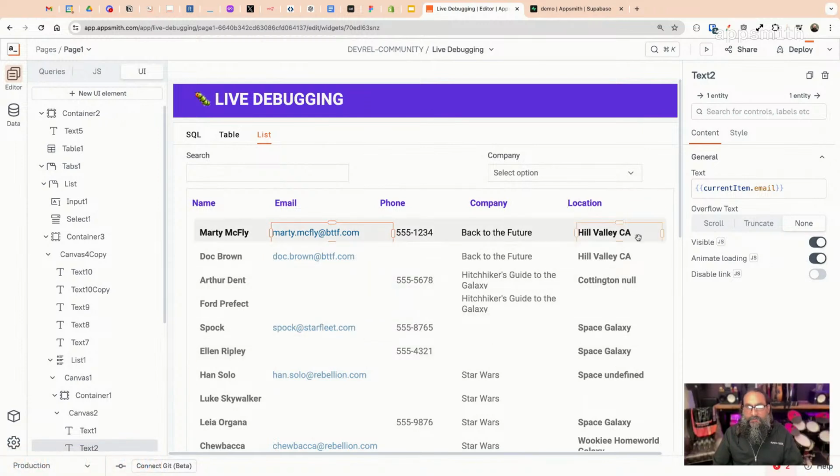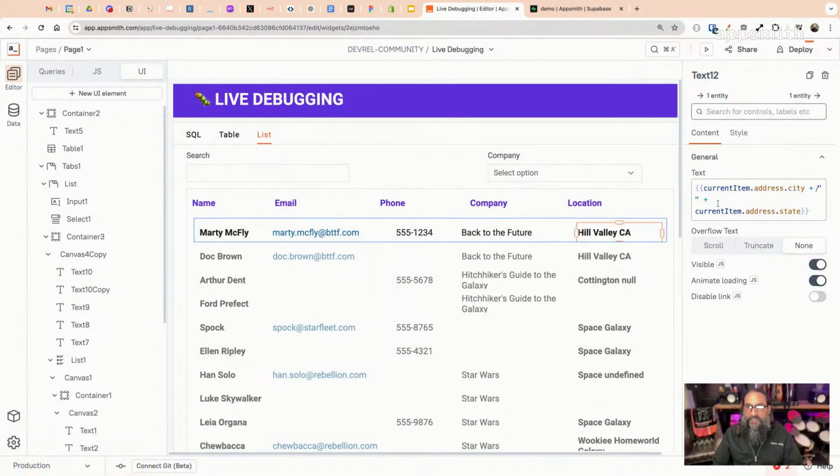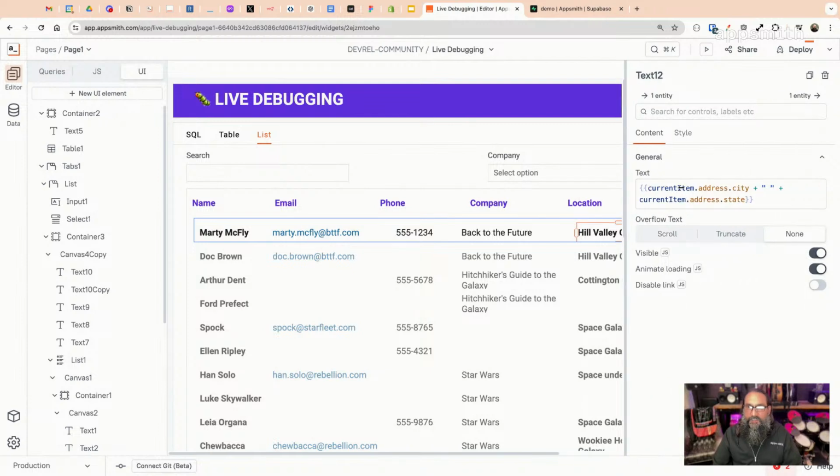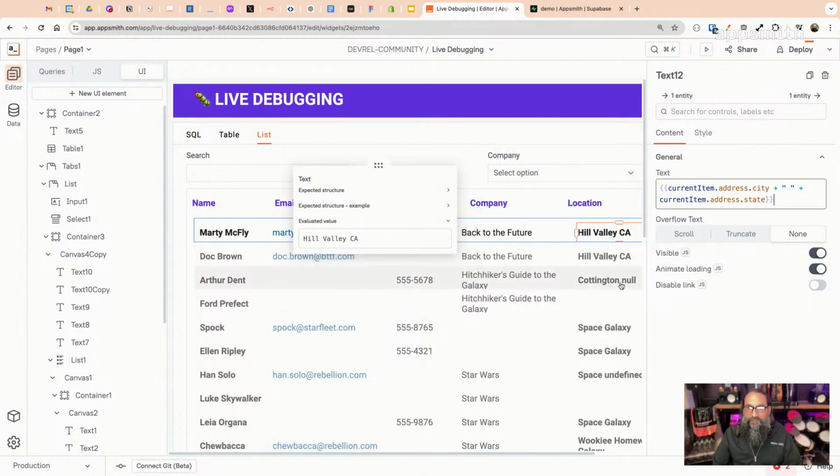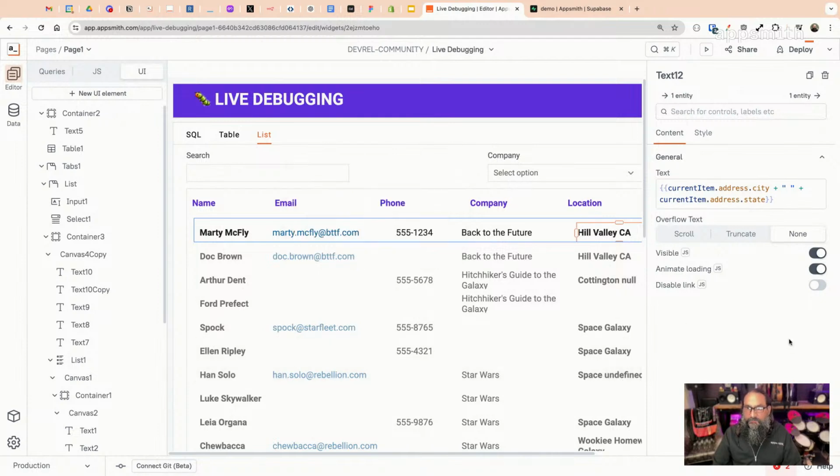Okay. Now we get over to the city state. Here I'm trying to combine these two, and I'm not getting an error. Okay, this is evaluating. It's a little different than the table widget, but this says null for the state. So it's not really an error, but it's not the data I want to see either, right? Here, city state, it's like city undefined. So what I'm trying to figure out is how can I make this either display some fallback value here or just not display anything, something besides the word null and undefined. So that's where we're at on this one.